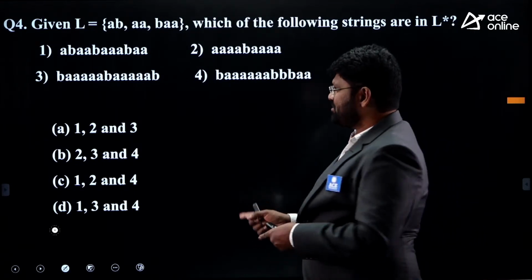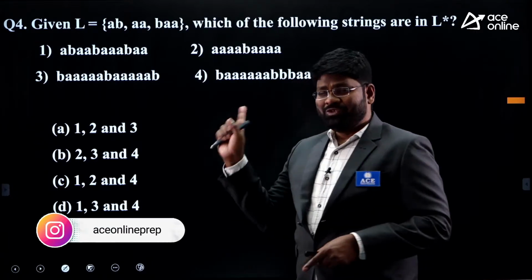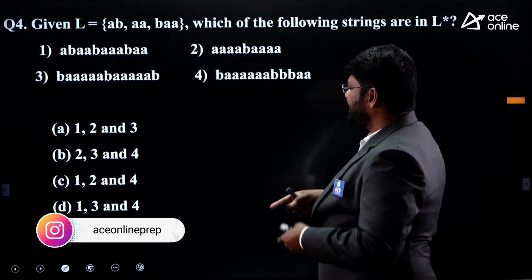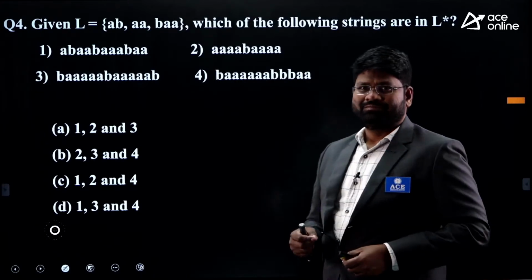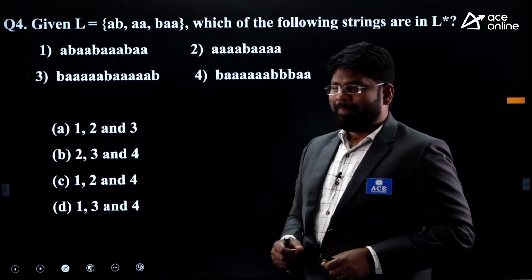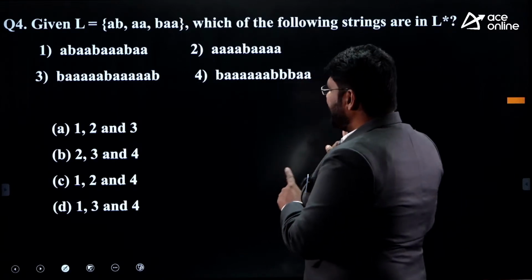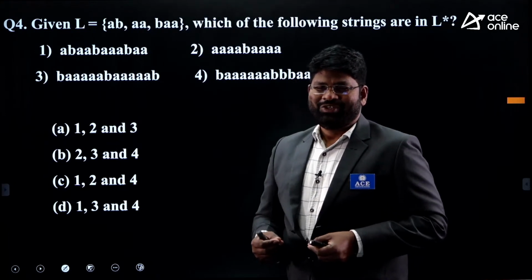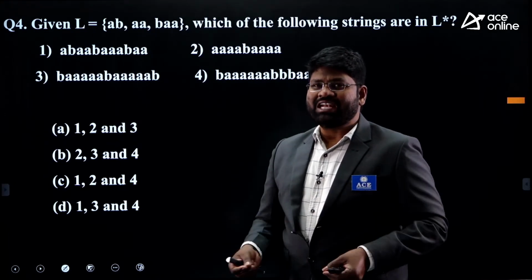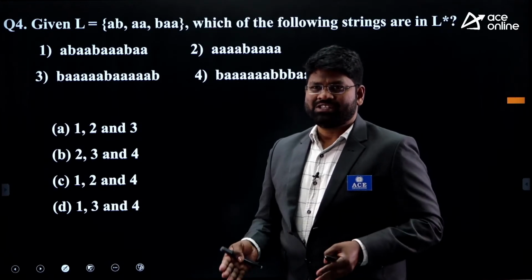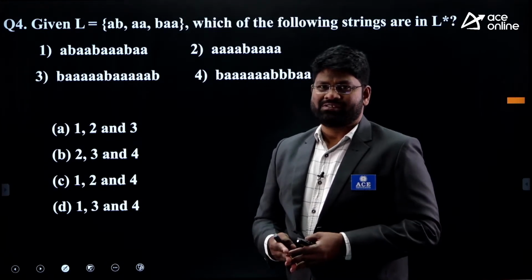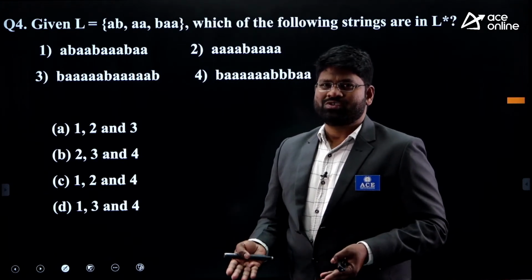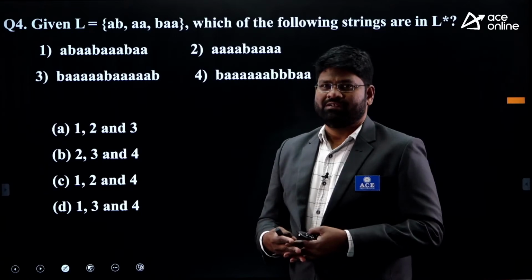So that's why, rather than the options, you just work on the 1, 2, 3 and 4 and then identify whether I can have them, I cannot have them, right? Just come on. Yeah. When do you say that a string is part of L star? To say a string is part of L star, I must form that string with the L values. It may be repetitive times of L values I can use, and then form the entire string.